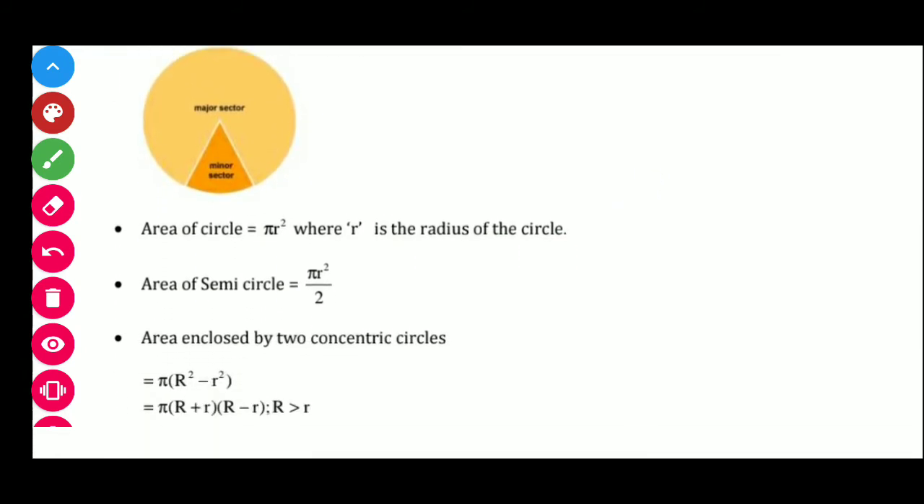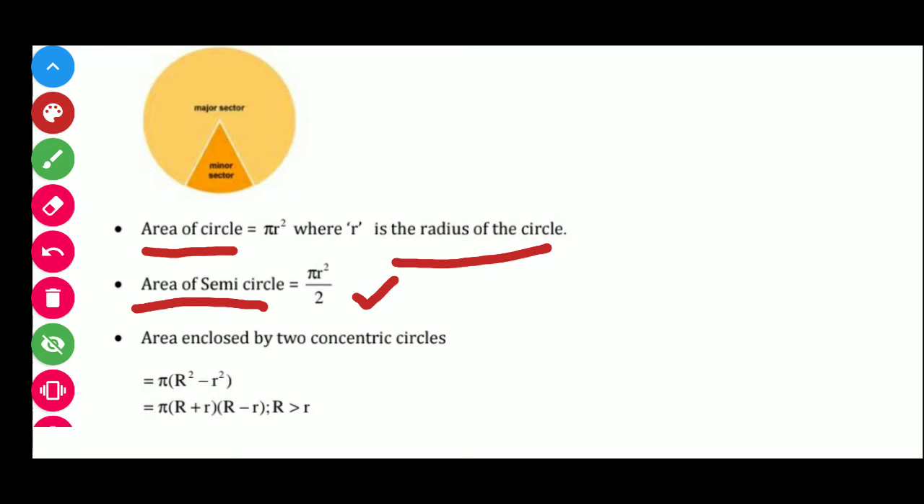Next we have the area of a circle. We know what the area of a circle is. In the previous classes you have learned the formula of pi r square. That is the area of a circle. So students, where r is the radius of the circle. Next is the area of a semicircle. Obviously, a semicircle is half of the circle. So, it will consume half of the area. So, its formula will be pi r square over 2.